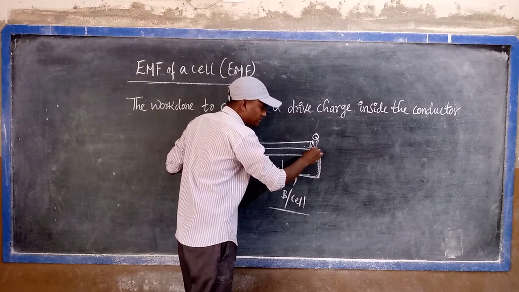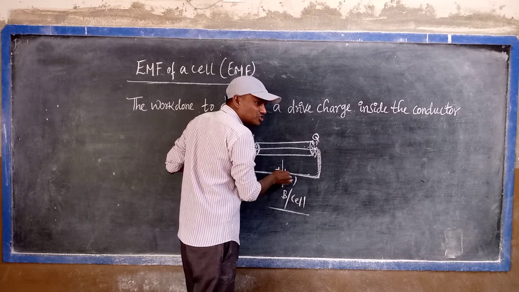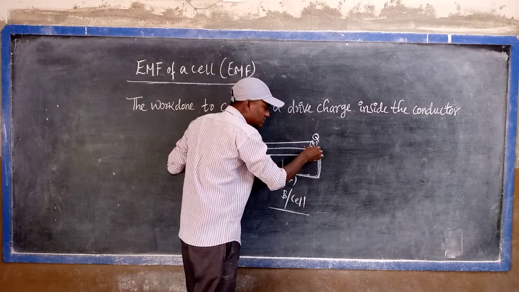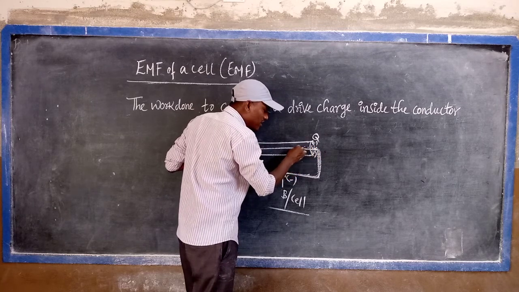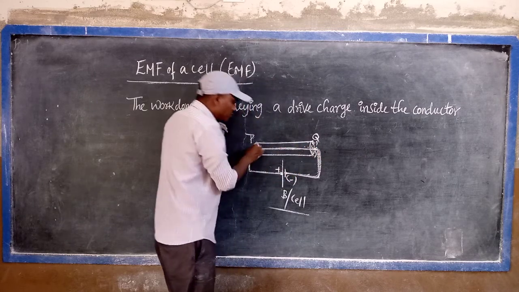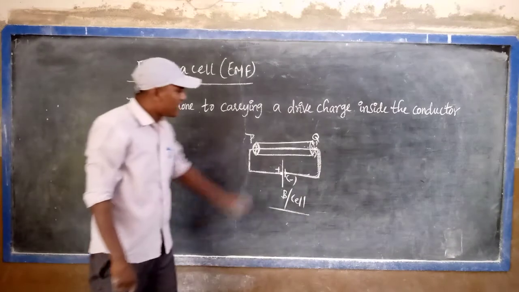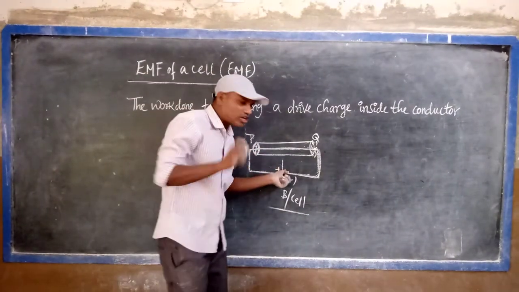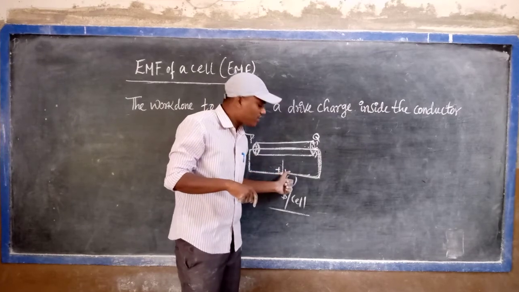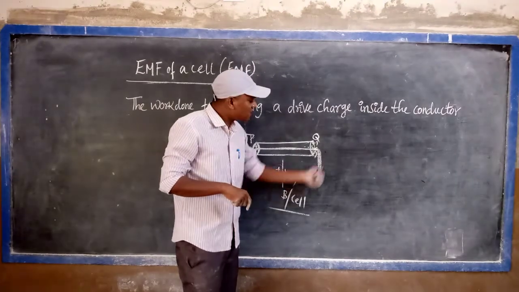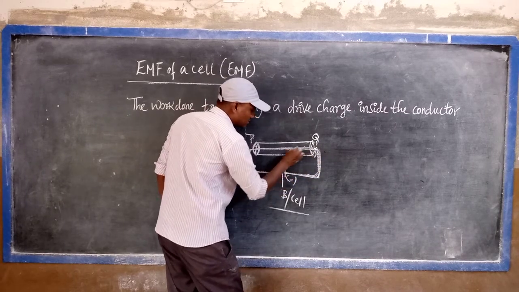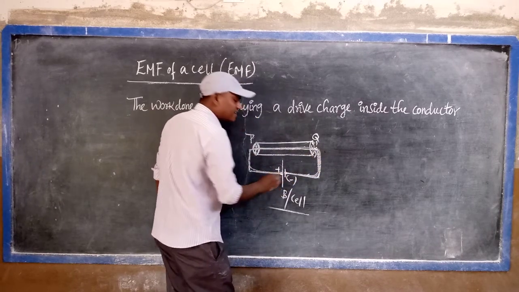What is the charge given by the battery to the electron? The charge flows from the negative end to the positive end, and in the same way the electrons also move inside. So we consider one charge carried around the entire complete circuit, from here travelling around and coming back to this point.